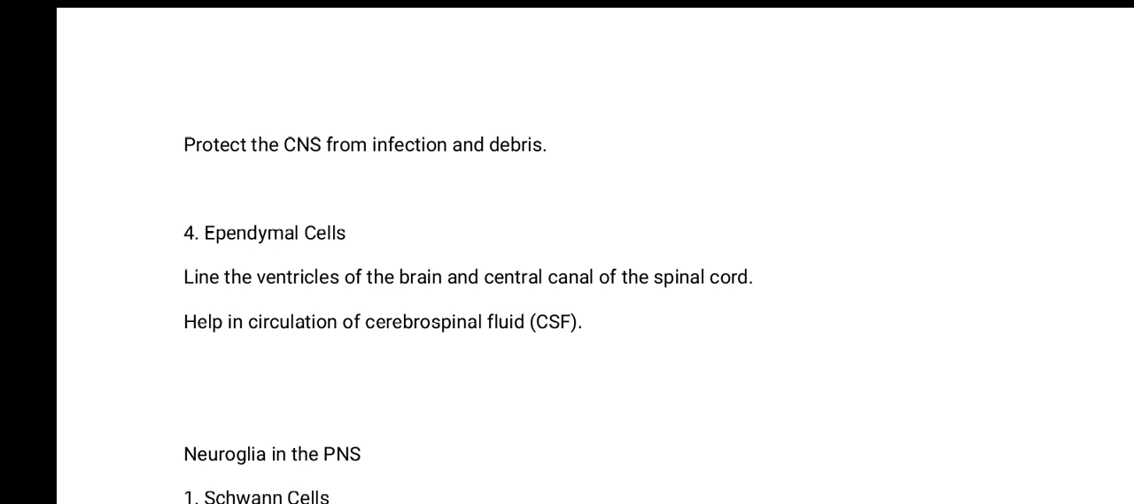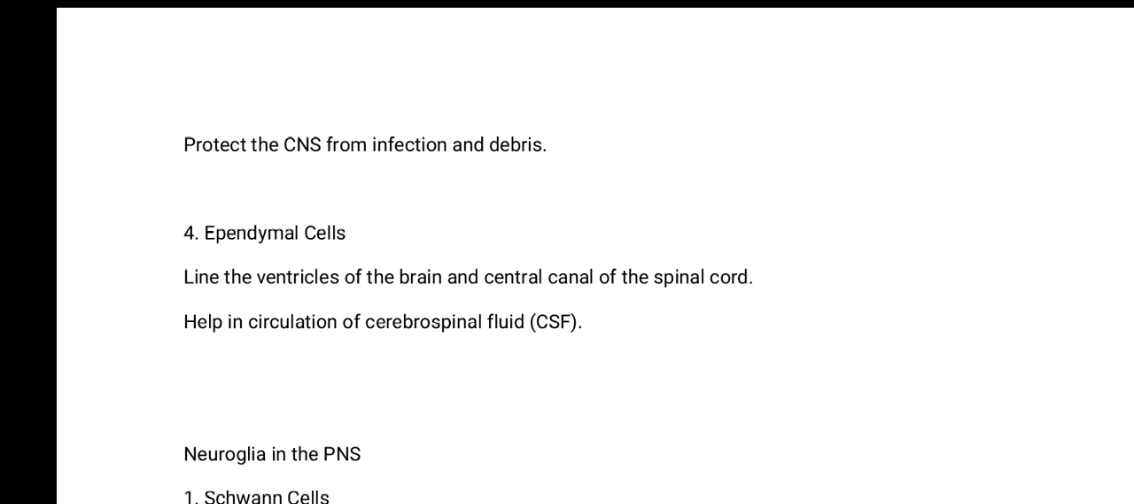These ependymal cells are the ones that line the ventricles. The ventricles are found in the midbrain, and they are involved in the production of cerebrospinal fluid. So these cells line the ventricles of the brain, and also they are found in the central canal of the spinal cord, and they are involved in production of cerebrospinal fluid, and also they help in the circulation of cerebrospinal fluid.